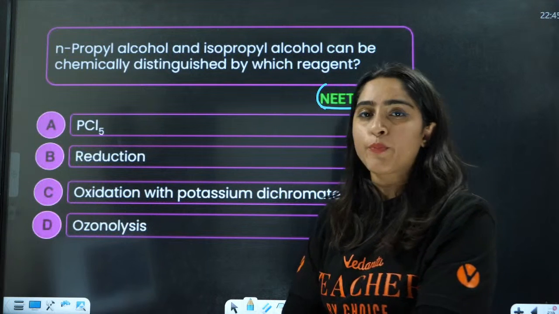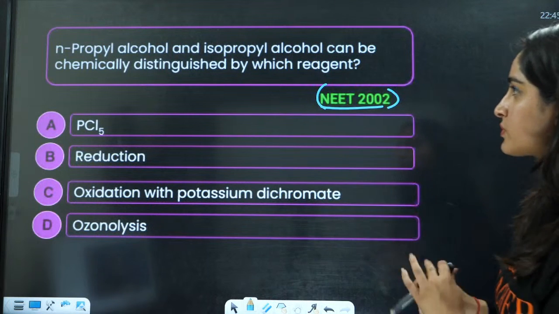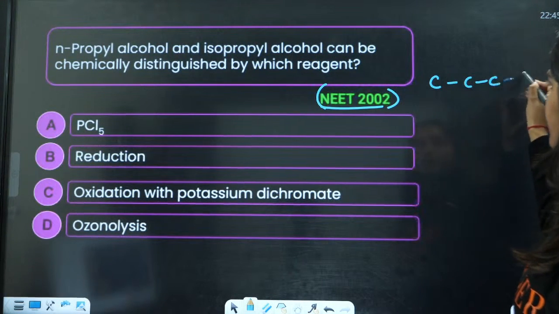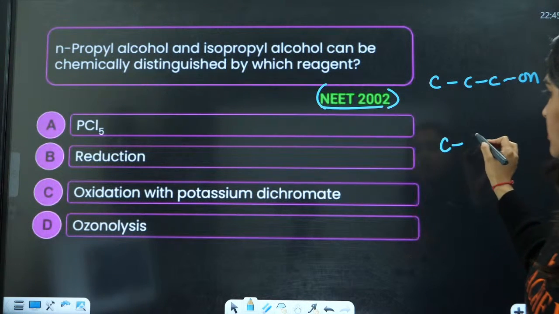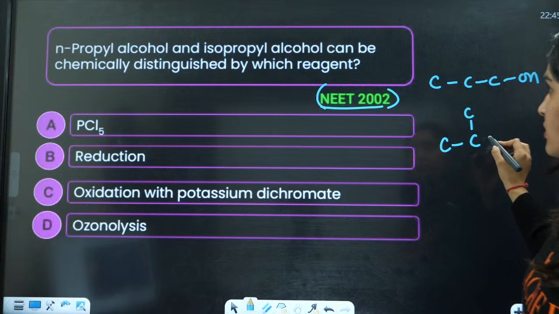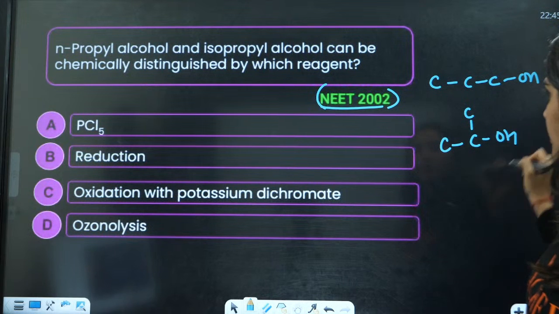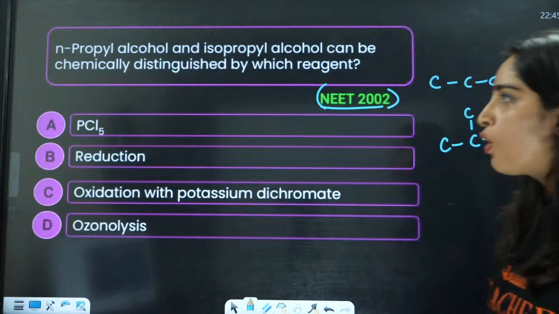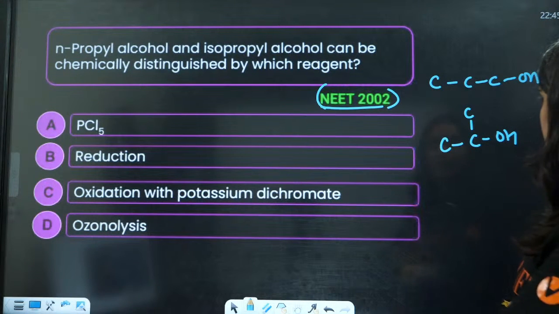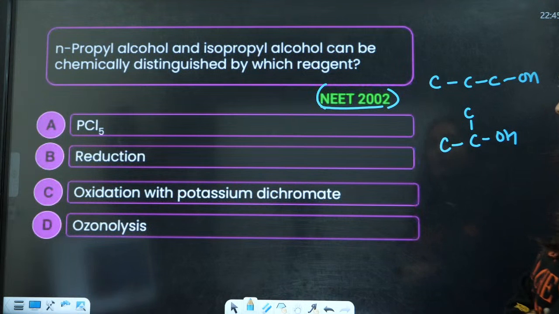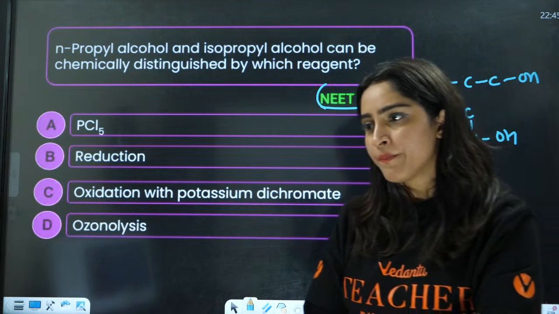What is N-propyl? This is N-propyl. And what is isopropyl? This is isopropyl alcohol. So how will you distinguish these two?